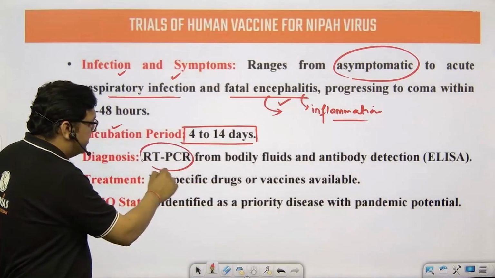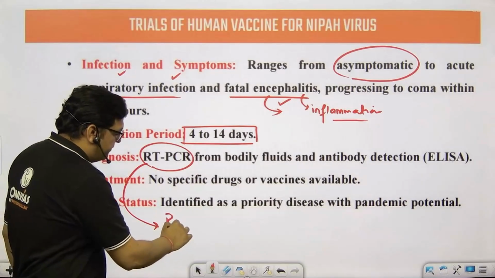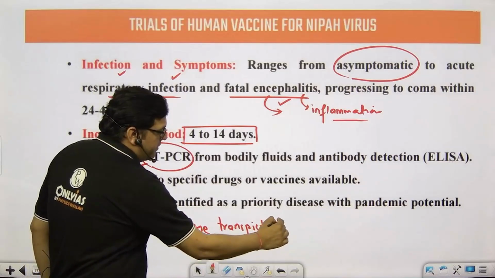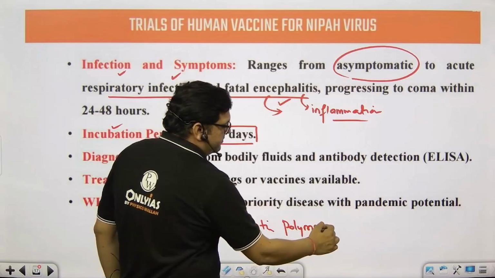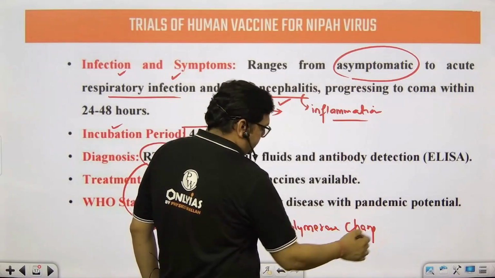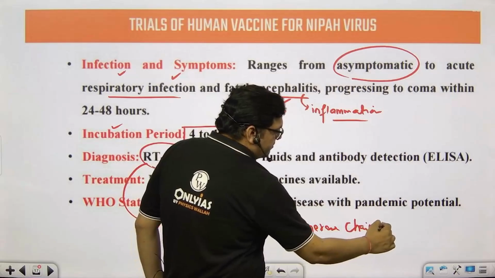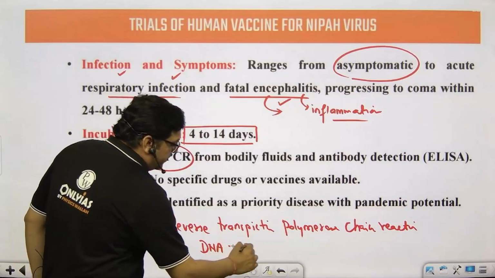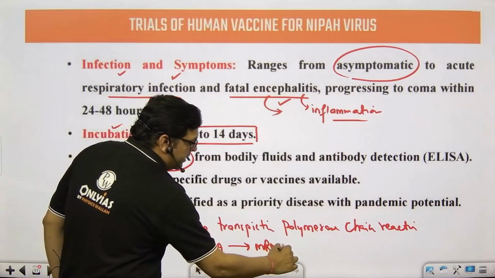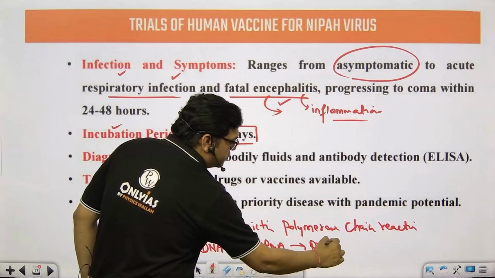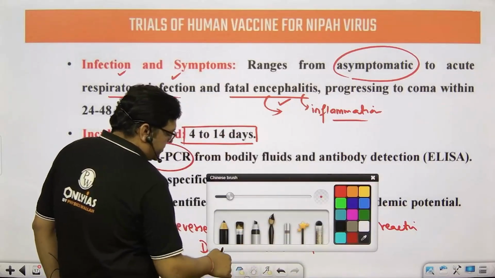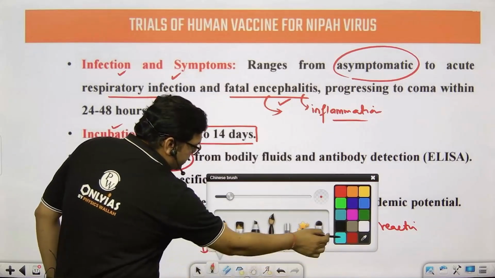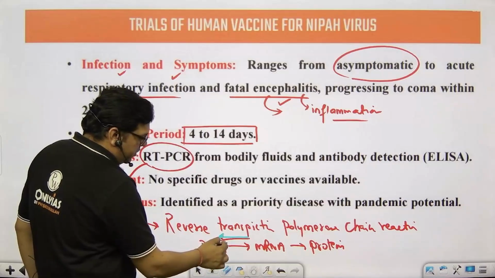And diagnostic test can be RT-PCR. RT-PCR stands for reverse transcription polymerase chain reaction. So as I told you, from DNA we make mRNA, and from mRNA we make protein. So when I say reverse transcription, that means we are making the DNA out of mRNA.